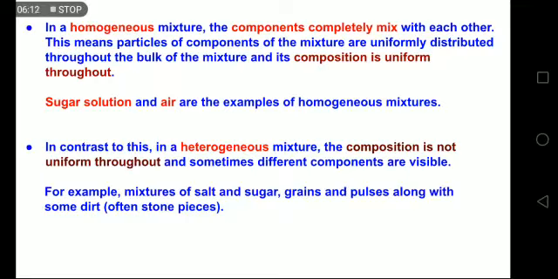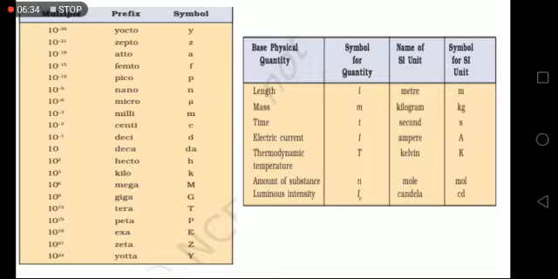And grains and pulses, along with some dirt when stone pieces are there, then we can easily find out that stone piece out of that pulse or anything else that we are taking. So these are a few examples, and there are many more examples. If you understand the basic thing, you will be able to give many more examples yourselves also.